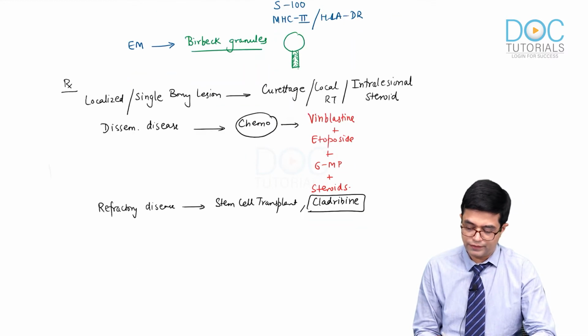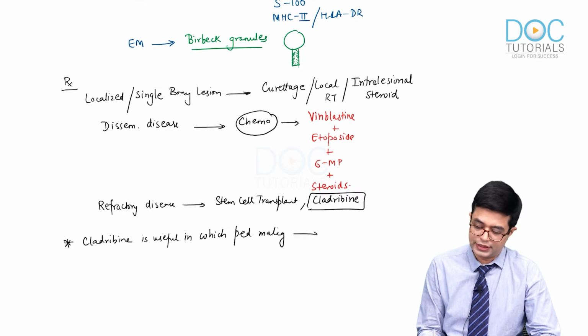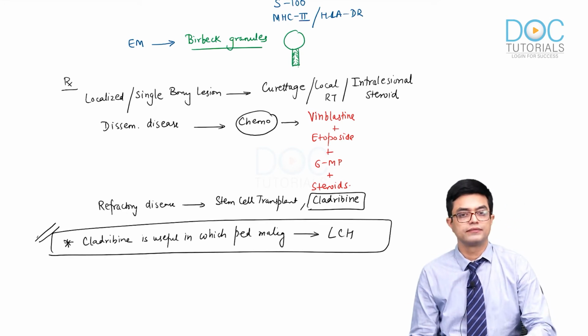NEET PG question. Cladribine is useful in which pediatric malignancy? The answer is LCH. This is your NEET PG question, asked 7 years back.